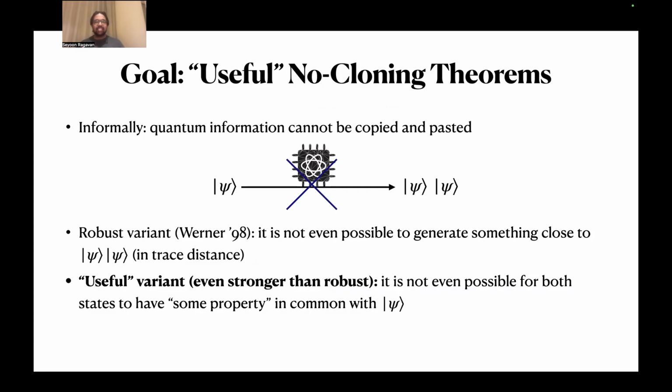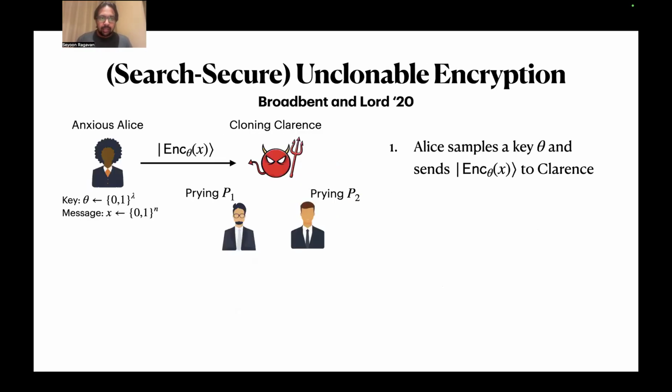And the thing we'd really like for cryptography is what I like to think of as useful no cloning theorems. So, a useful variant of a no cloning theorem, which is even stronger than a robust no cloning theorem, is that it's not even possible for both states produced by the adversary to have some property in common with psi. And what exactly this property is depends on the application that we're working with. So let me dive into the example that I'm going to be working with throughout this talk.